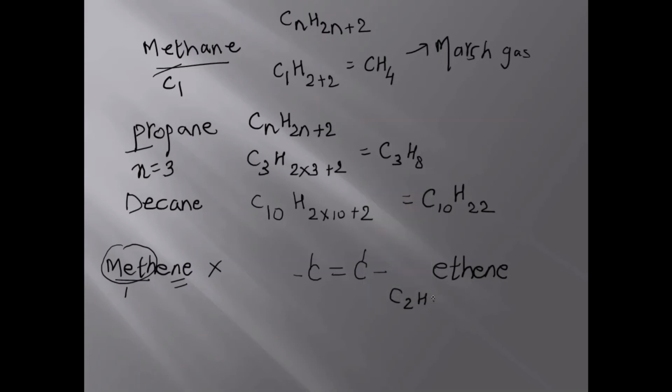If I talk about ethene, eth means 2 carbon atoms and the general formula of alkene is CnH2n. So if I talk about ethene, it will be C2, H 2 into 2, it becomes C2H4.